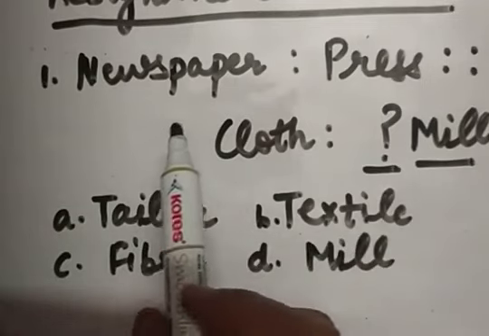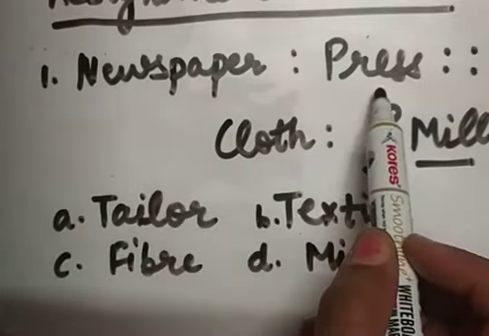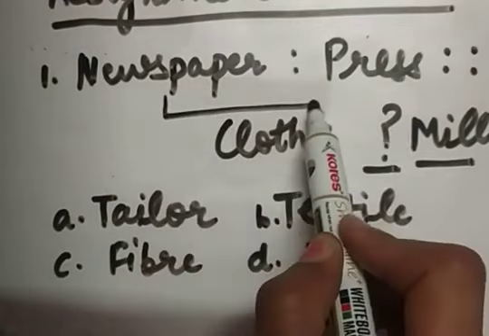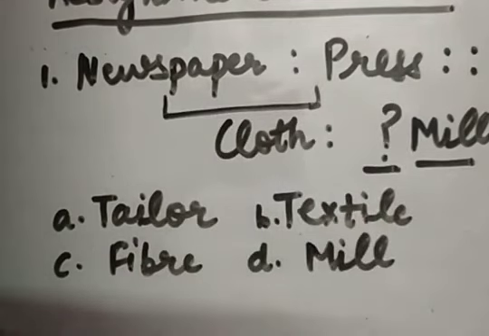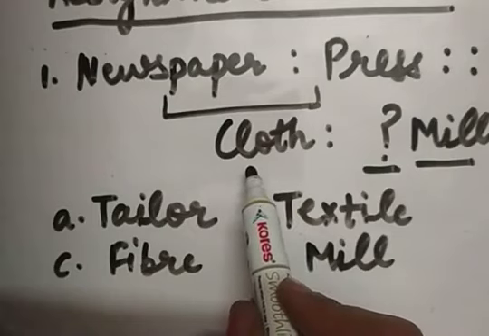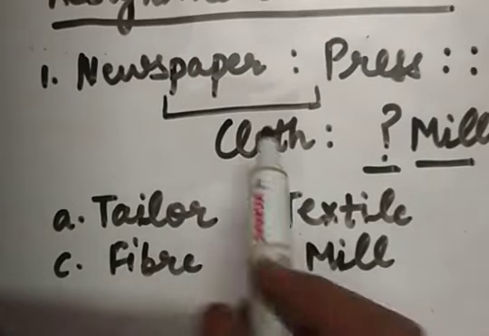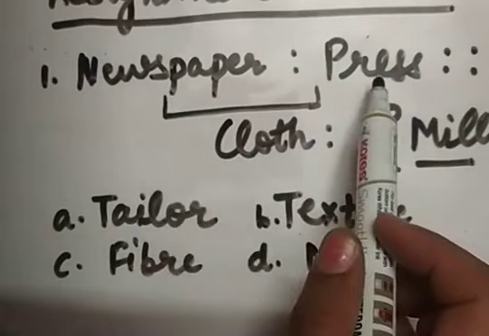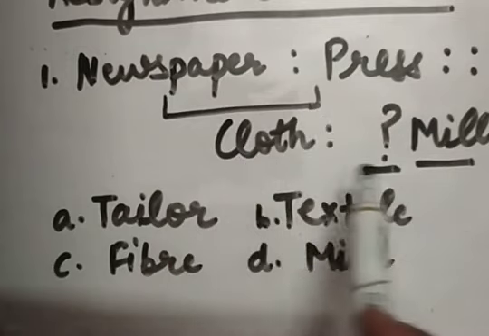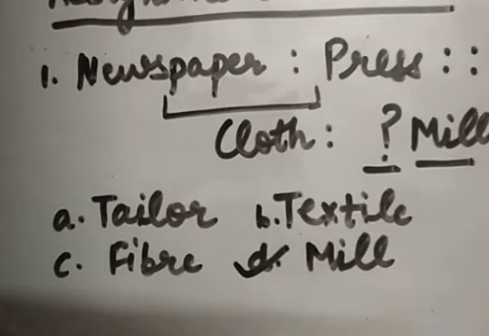So, dear children, as I told you that newspaper is prepared in a press, we need to first understand the relationship between these two, and this is what the analogy is. Then, in the same way, we need to develop the relationship of cloth with any of these options. So, we have observed that as newspaper is prepared in a press, cloth is manufactured in the mill. So, D option is the correct option of this question number 1.